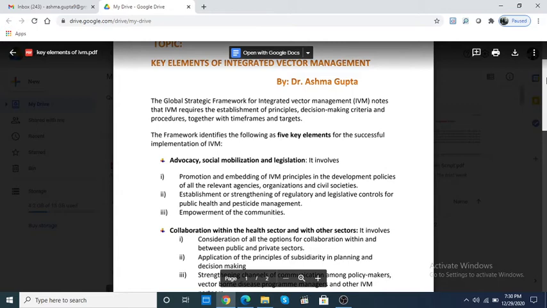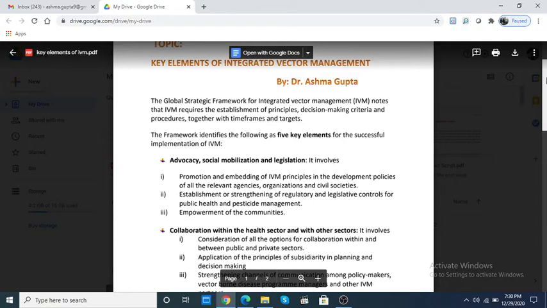For example, the government has prepared, or WHO has prepared a protocol for COVID. But that protocol will not be implemented unless people are ready to accept it. We have made a protocol that use masks, keep 6 feet distance, but it is up to the public, first of all, that they need to accept this thing. So advocacy means whatever plan you make, you need public support for this plan.